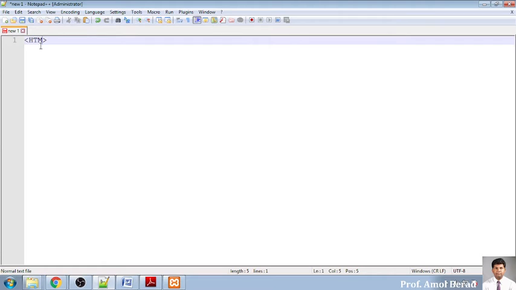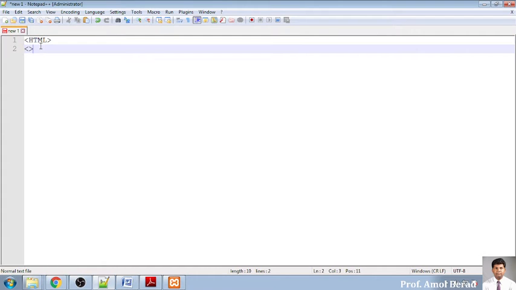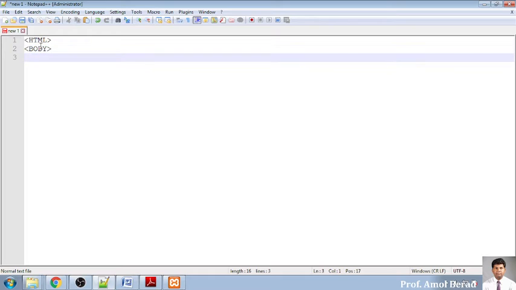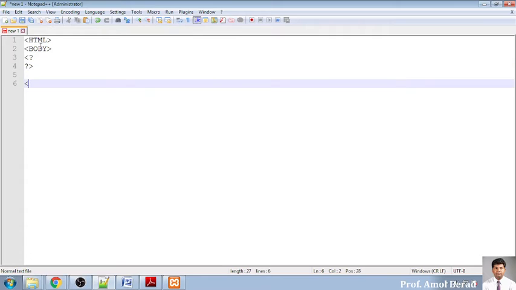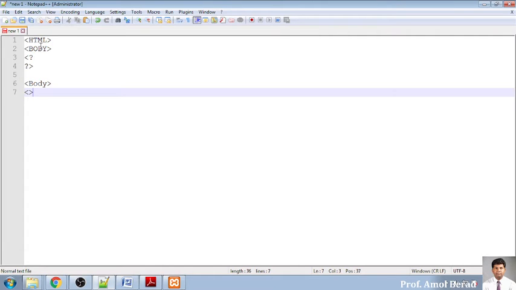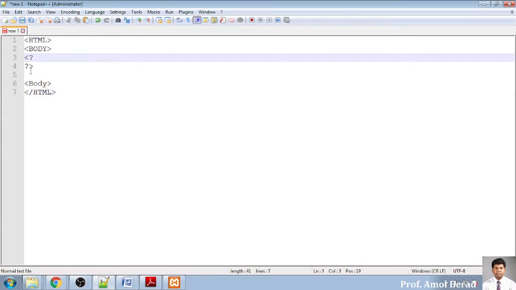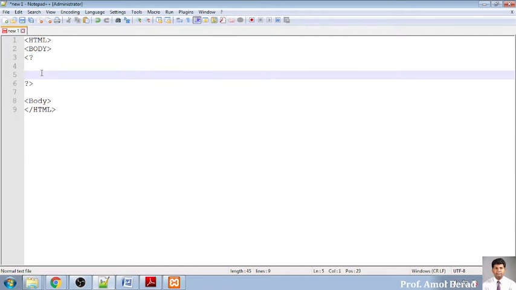So HTML, and into this I will be writing a body tag, and into this body tag I will be writing my PHP code. For writing PHP code, the first thing is you have to write this into a scriptlet like this. So this is what you call the skeleton of your HTML page. So /HTML, I am closing this one. Everything will be written inside these tags if I want to execute it as PHP.